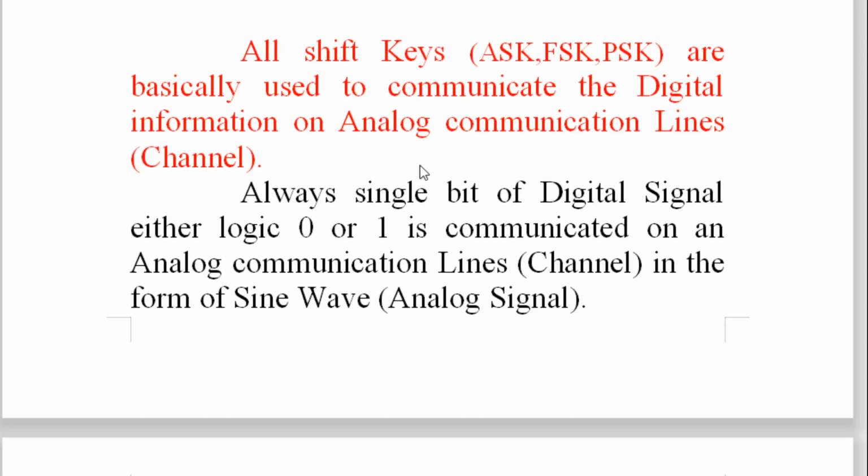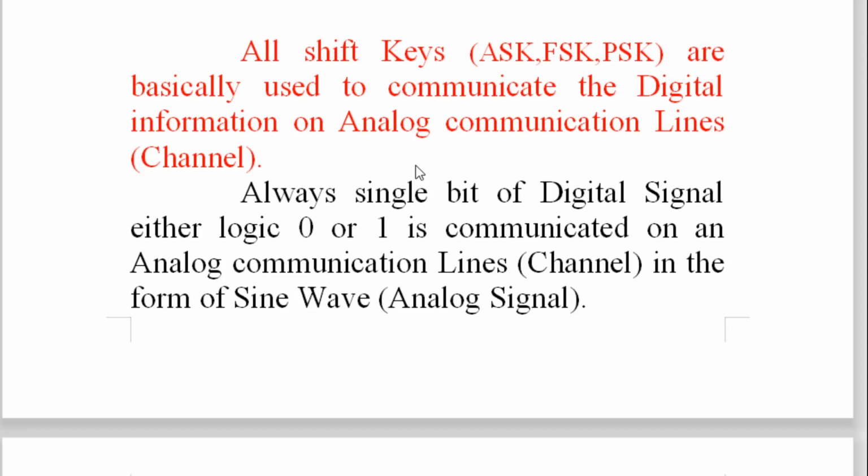So if you want to pass digital information, what is digital information? Digital information is in the form of logic 1 and 0. So if you want to pass the digital information in the form of logic 1 and 0 over an analog line,